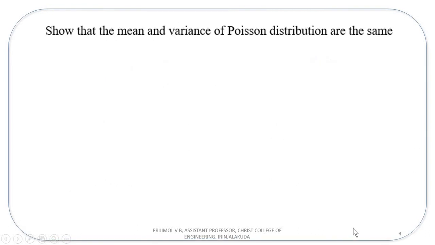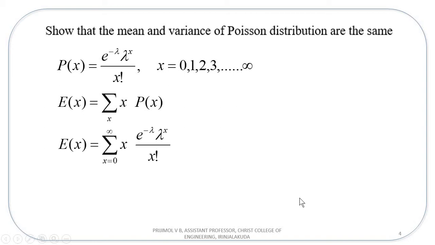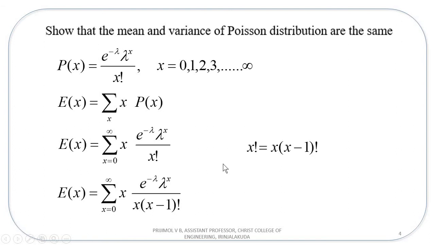Now let us proceed with our first derivation. Show that the mean and variance of Poisson distribution are the same. You know the PMF of Poisson distribution, and this is the formula for expectation. Now you have to replace p of x by this equation and then put the limits of x. X is from 0 to infinity, but x factorial is x into x minus 1 factorial. Replace x factorial with that expression.